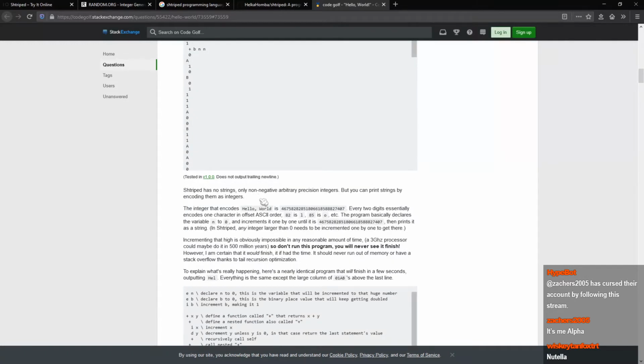Striped has no strings, only non-negative arbitrary precision integers. I can't speak right now. It's like this programming language is a tongue twister. You can print strings by encoding them as integers. The integer that encodes hello world is